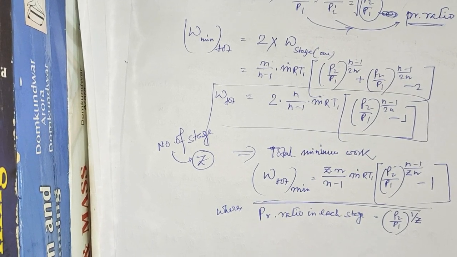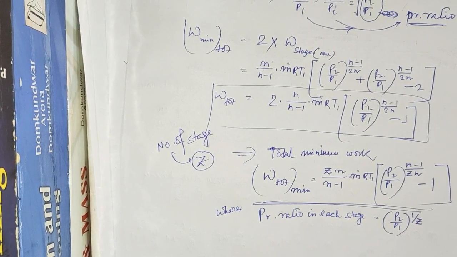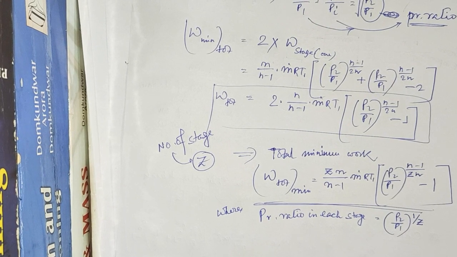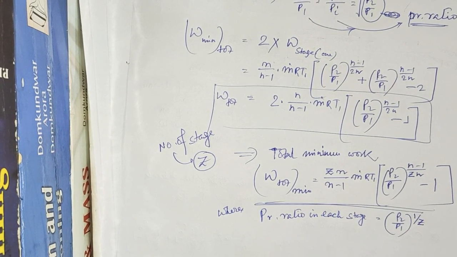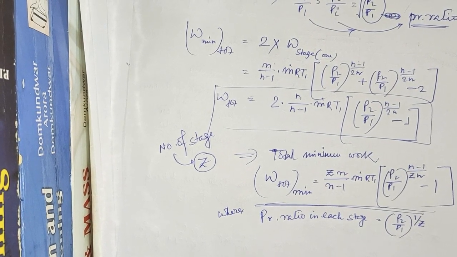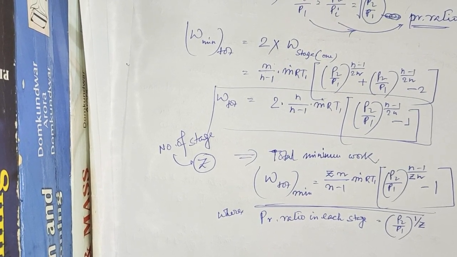So today is up to this. In the next class, I will discuss various different types of rotary compressors: screw compressor, scroll compressor, open type compressor, hermetically sealed compressor, or semi-hermetic compressor.